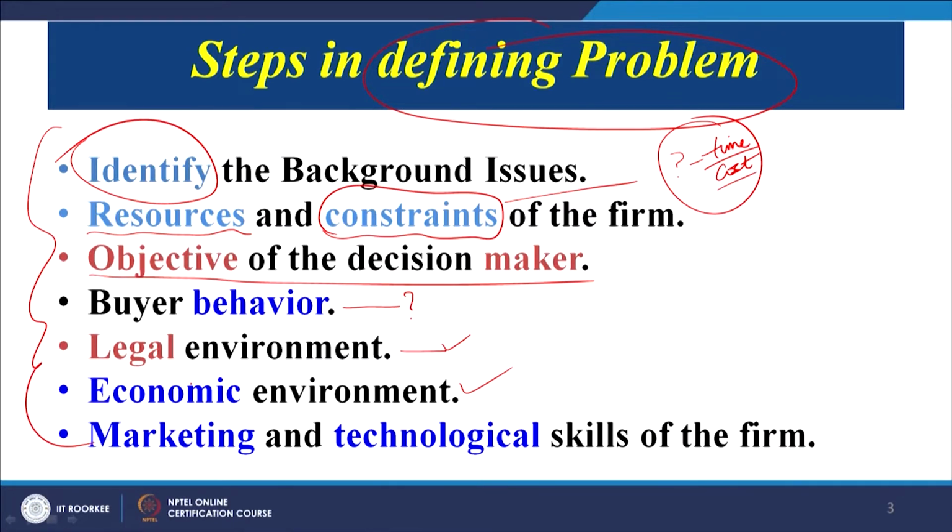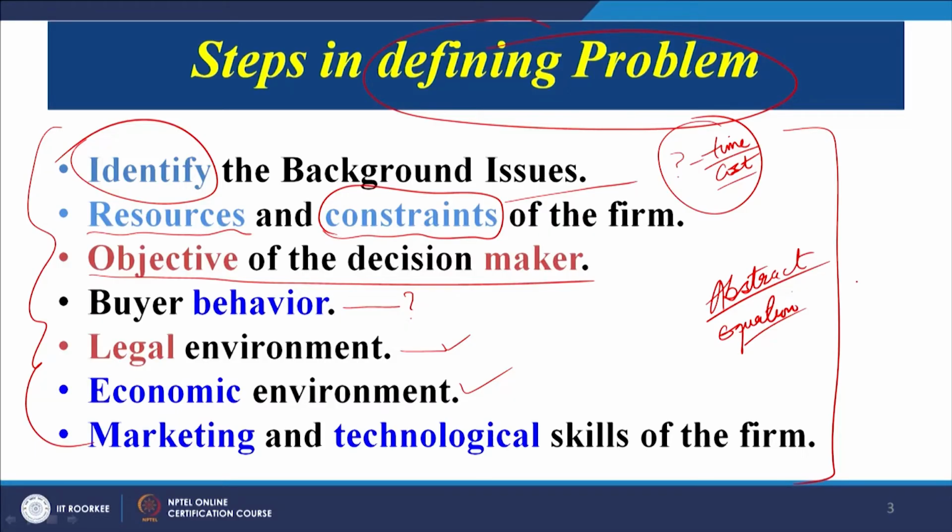But in a technically challenging environment, where so many companies have the technical competence and competitive products are also in the market, we need to look at defining our problem. We need to find out what can be our unique selling point, what value we must offer to our customer at a competitive price so that our product is successful. So when we are defining or selecting a problem, all these parameters come into the picture: the legal, the environmental, the financial, the technological, the buyer's behavior, and the main objective that we are setting.